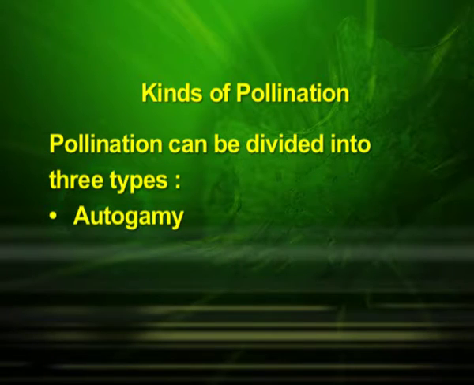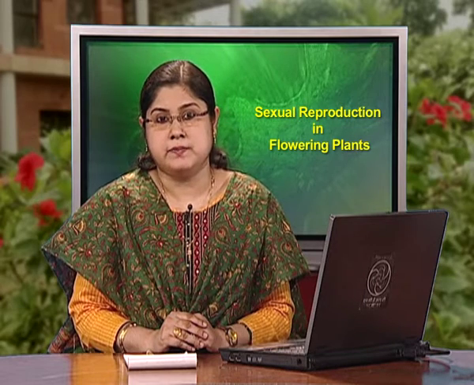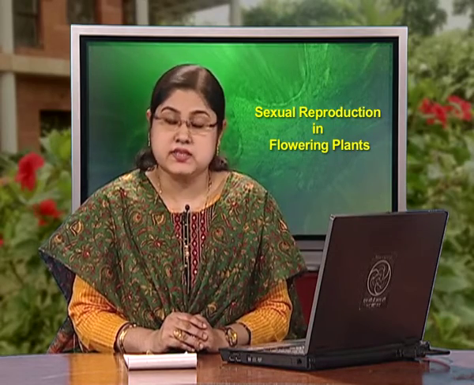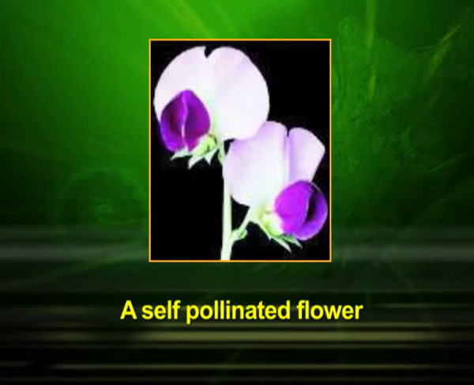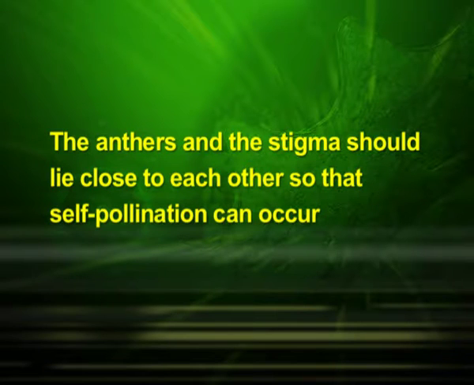The first type is autogamy. In this type, pollination is achieved within the same flower. Transfer of pollen grains takes place from the anther to the stigma of the same flower. Here we can see an example of a self-pollinated flower. In a normal flower which opens and exposes the anthers and the stigma, complete autogamy is rare. Autogamy in such flowers requires synchrony in pollen release and stigma receptivity, and also the anthers and the stigma should lie close to each other so that self-pollination can occur.